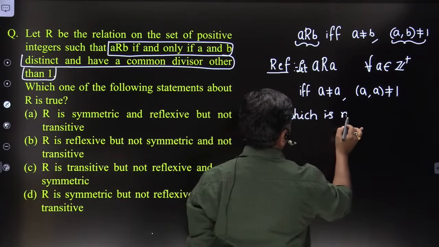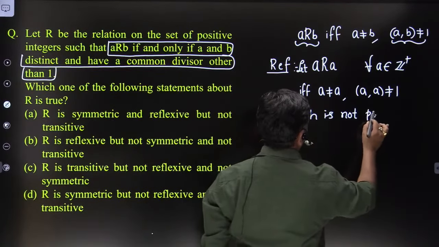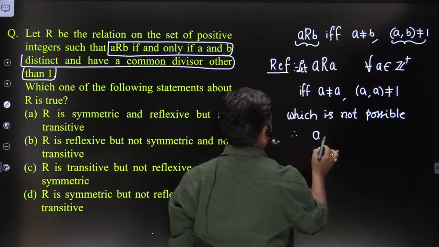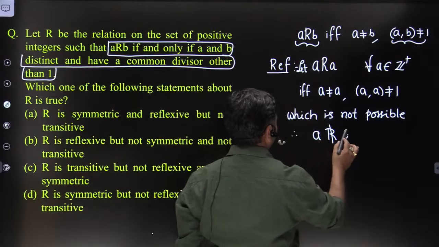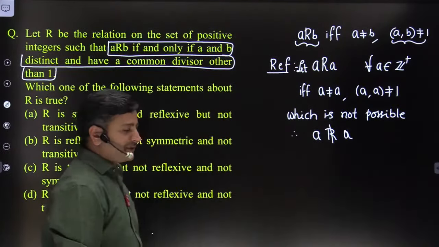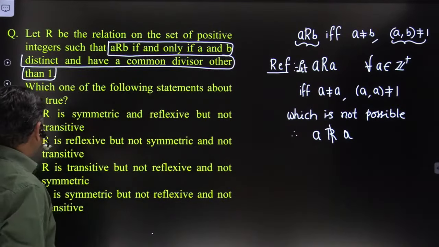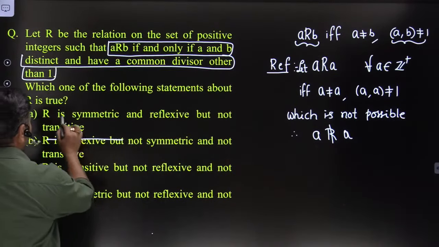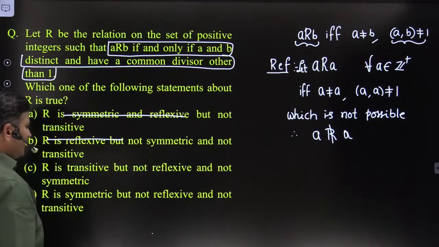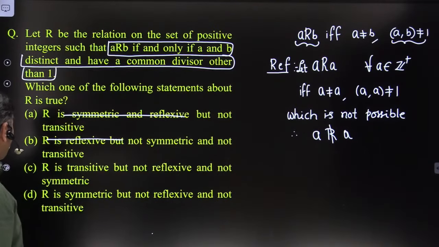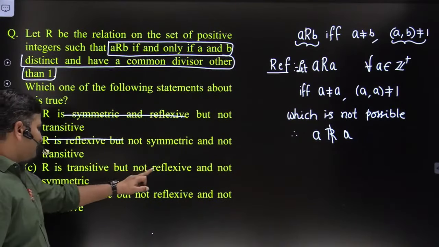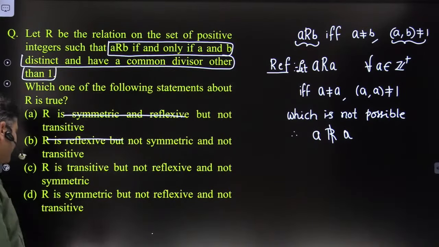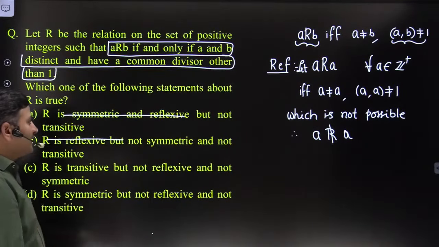Therefore, A is not related to A, meaning it is not satisfying the reflexive property. Clear? So if it is not satisfying the reflexive property, we can eliminate this option and this option also. Right, friends? Now we have only two possibilities: transitive but not reflexive and not symmetric, or symmetric but not reflexive and not transitive. So let me check the symmetric property, friends.